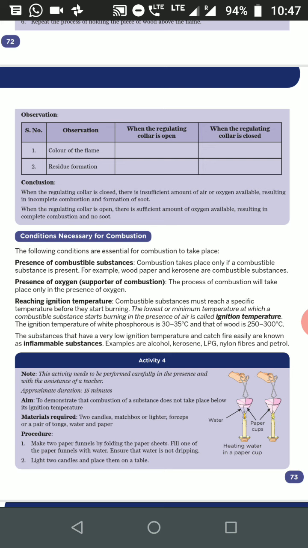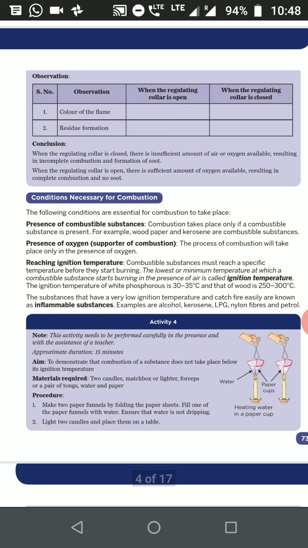Next, reaching the ignition temperature. Ignition temperature is the minimum temperature at which a combustible substance starts burning in the presence of air. For example, the ignition temperature of white phosphorus is very low, 30 to 35 degrees, whereas that of wood is 250 to 300 degrees centigrade. Similarly, there are different ignition temperatures for different substances. The substances which have a low ignition temperature and catch fire easily are called inflammable substances, like alcohol, kerosene, LPG, nylon fibers, petrol, etc.